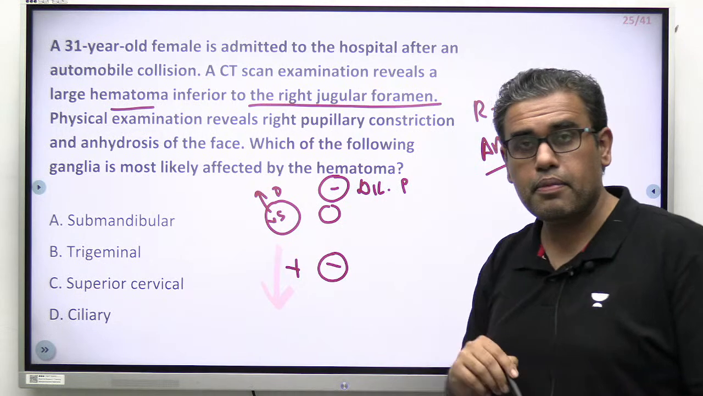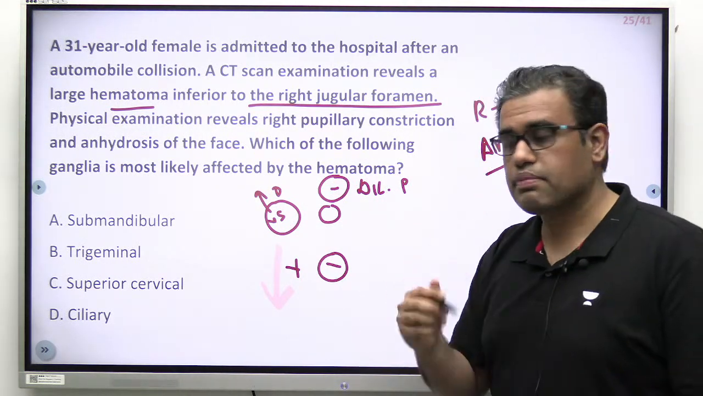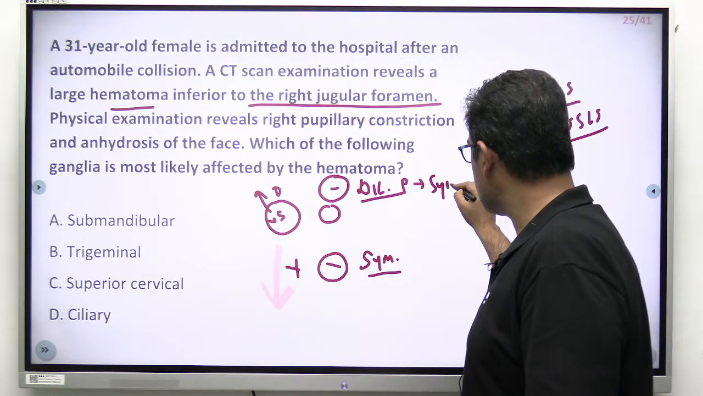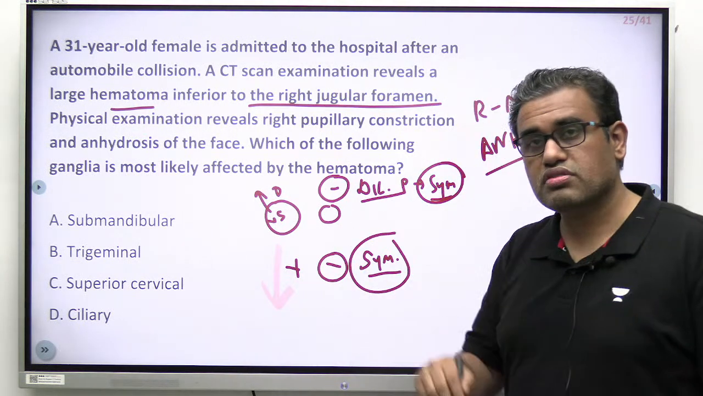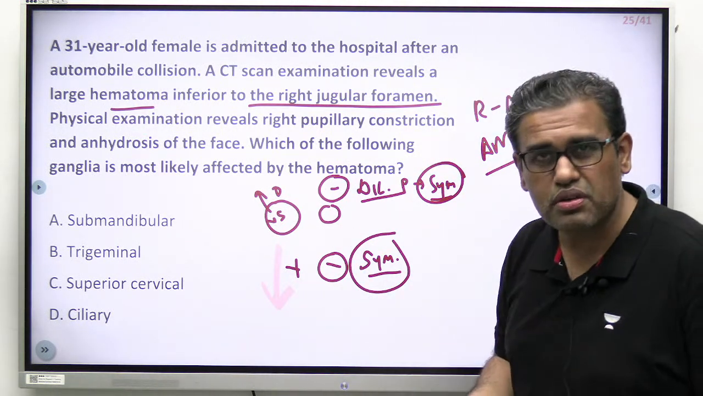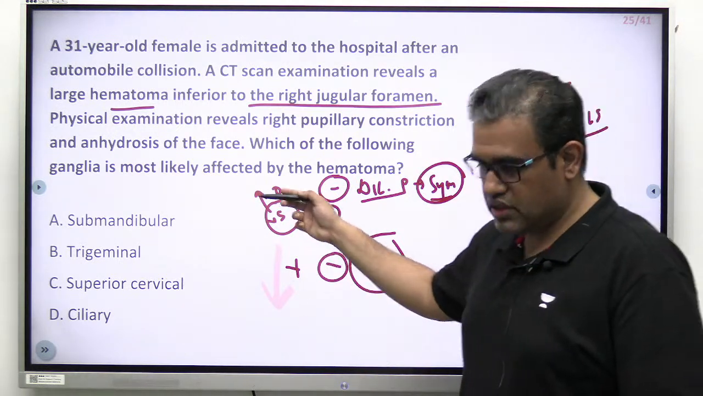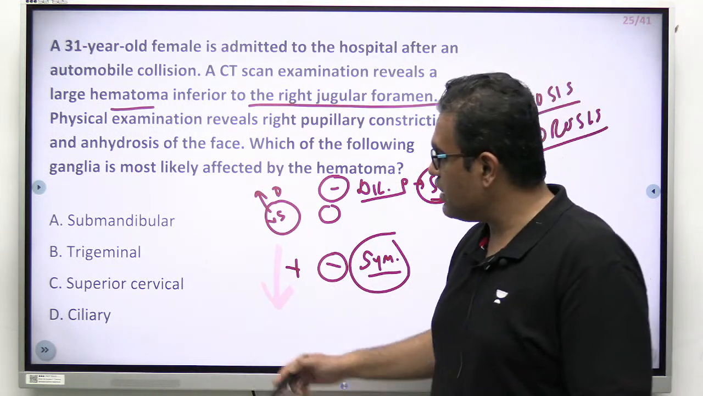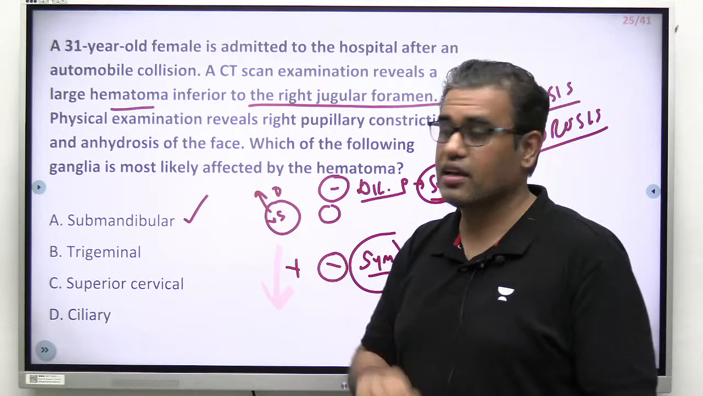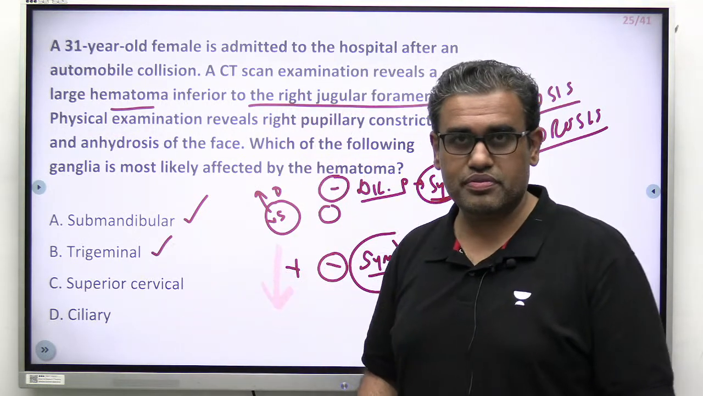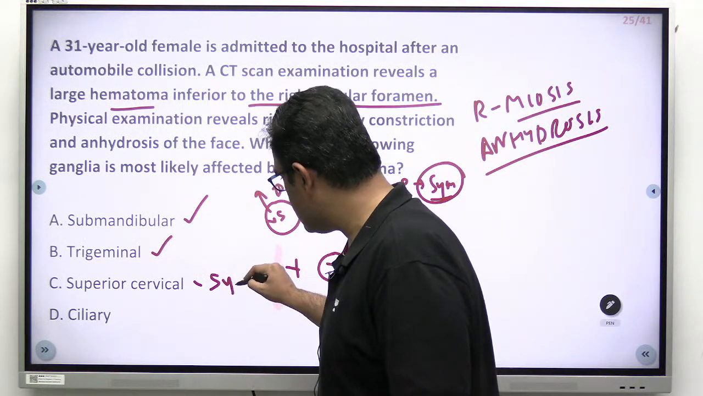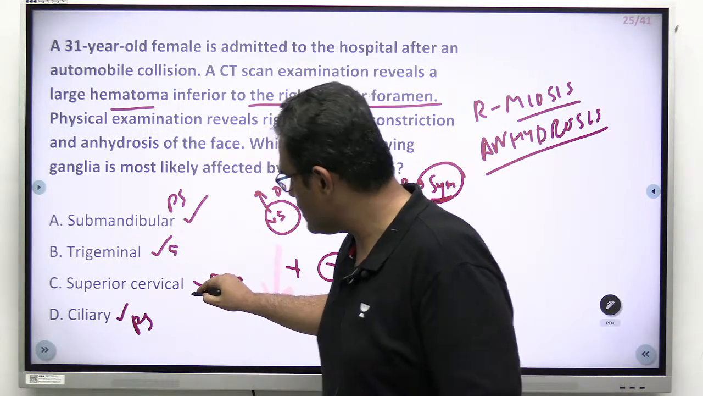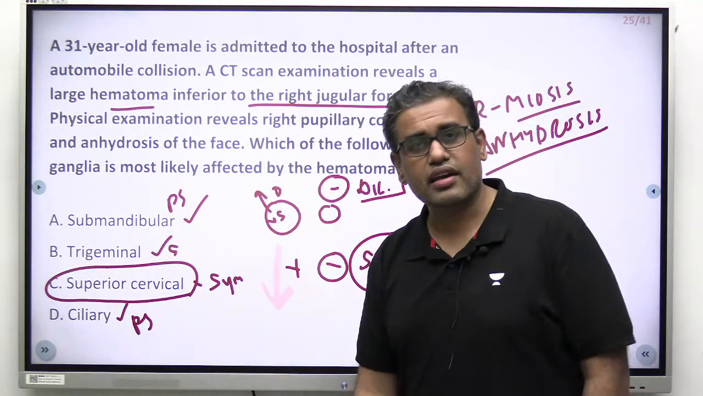Agreed? Sweat glands are supplied by the sympathetic nerves. Who supplies dilator pupillae? Again sympathetic. So it appears there can be some loss of sympathetics, like simply Horner syndrome. Out of these four, which is the sympathetically related option? Submandibular is a parasympathetic ganglion. Trigeminal is a sensory ganglion. Superior cervical is sympathetic. This should be the answer. Ciliary again is parasympathetic. So two are parasympathetic, one is sensory, but this is the answer. The superior cervical is related to Horner syndrome.